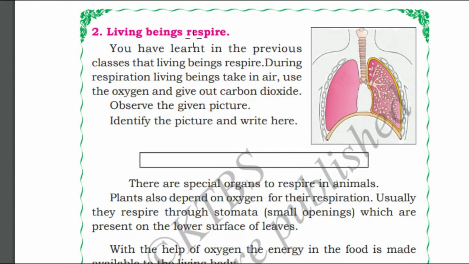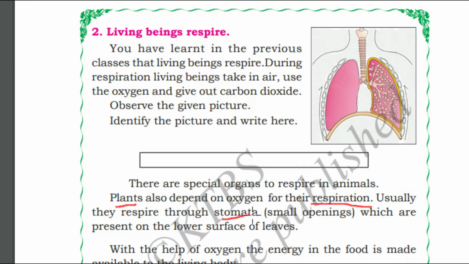Living organisms respire. During respiration, living beings take in air, use oxygen, and give out carbon dioxide. That is what human beings and other animals do. We take in the air which contains oxygen in it and we will give out carbon dioxide. There are special organs to respire in animals. Plants usually respire through stomata.